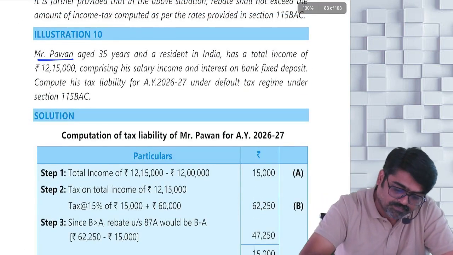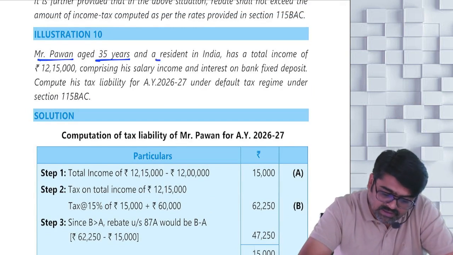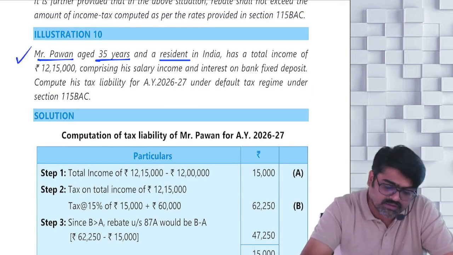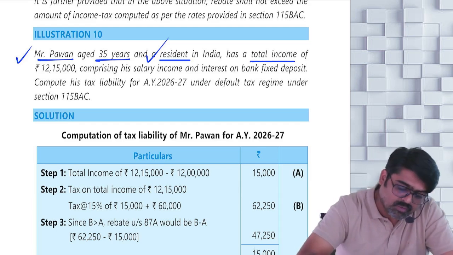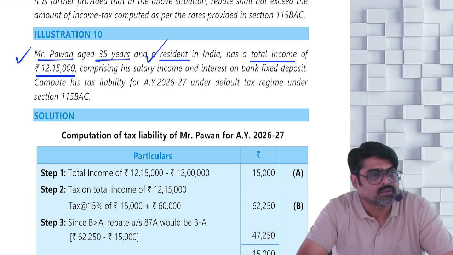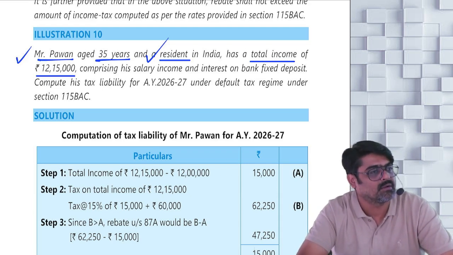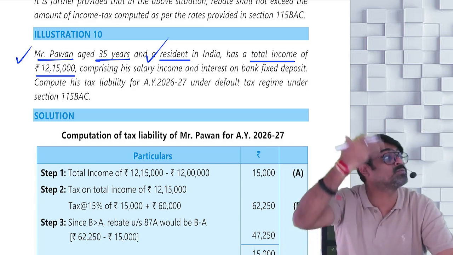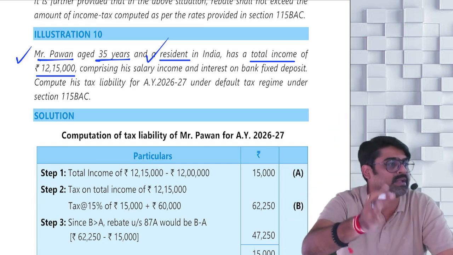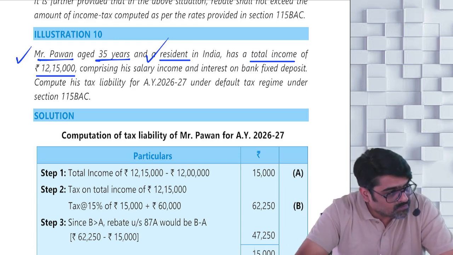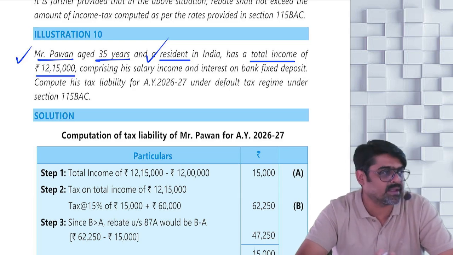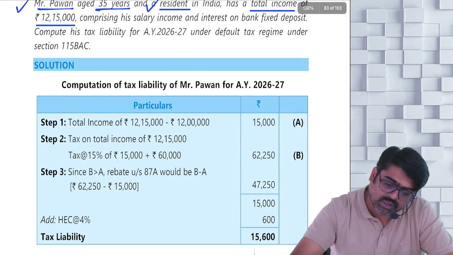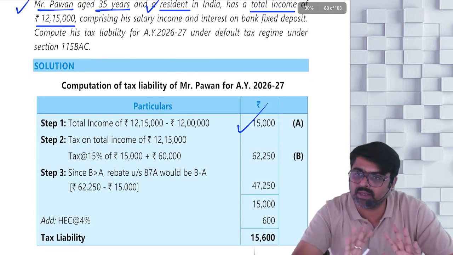So, take this example. Mr. Pawan, aged 35 years. He is a resident. So first of all, assess him as an individual. And he is having a total income of how much? 12 lakh 15,000. So his total income is more than 12 lakh. Will he get the rebate? Yes, because it is marginally more than 12 lakhs. If the total income is increasing just by 15,000, will he still get the rebate? Yes, because the total income in excess of 12 lakh is only 15,000.